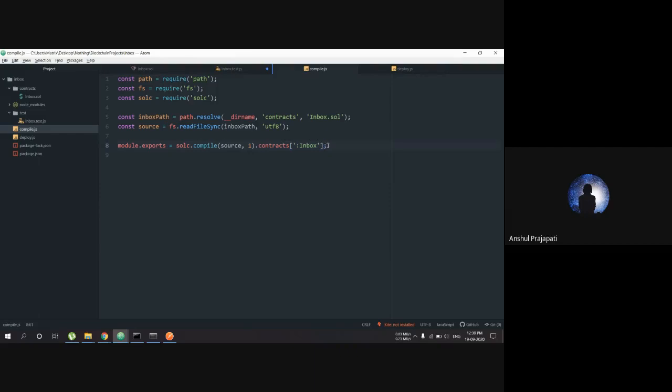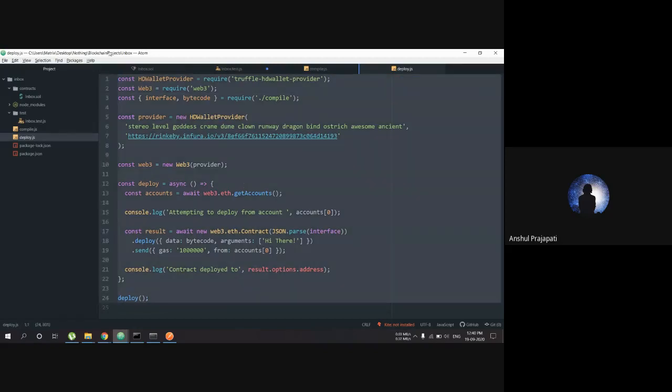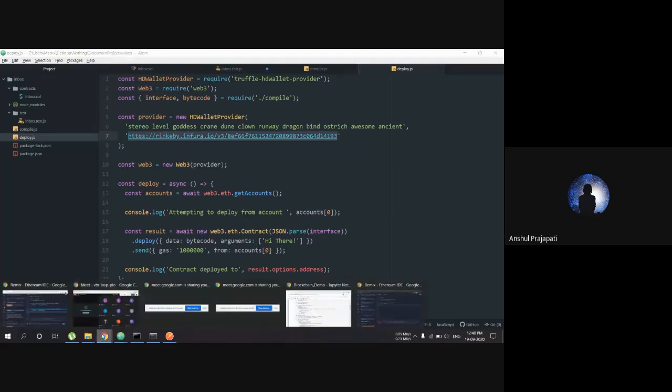So here we are compiling the code, and in deploy.js, now we have to deploy it somewhere, okay, and we have to deploy it on the Rinkeby network. So what we are going to do is use an application called Infura. Infura is an API.